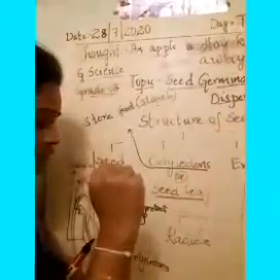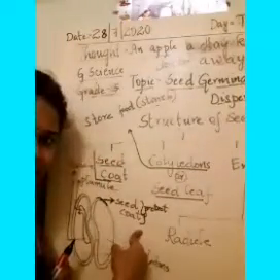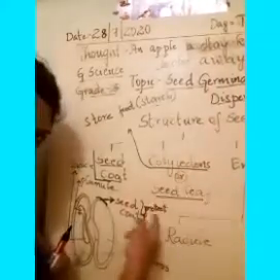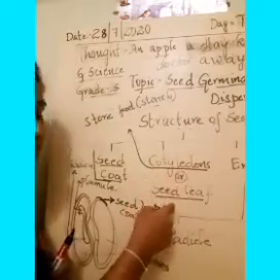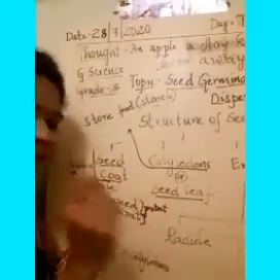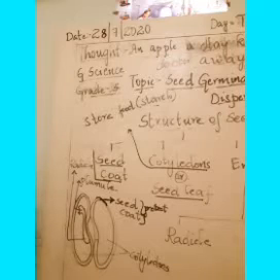So, we learned two parts. The first is the seed coat, which protects the seed from external damage. Next, the cotyledons or seed leaf is the fleshy part. Once you remove the seed coat, you get the fleshy part, which we call the cotyledons or seed leaf. It stores the food for the growing embryo in the form of starch. So now we have learned the two parts: the seed coat and the cotyledons.